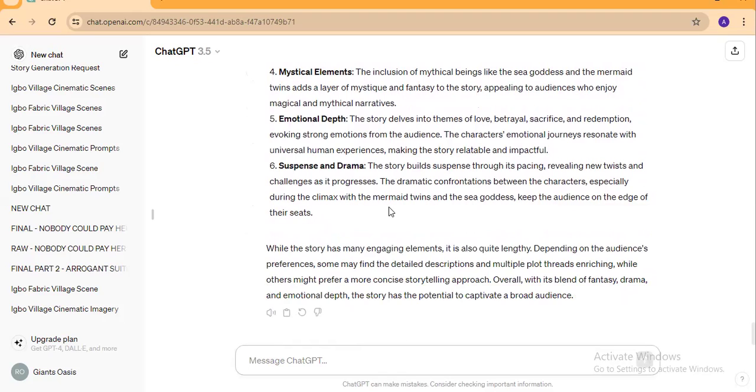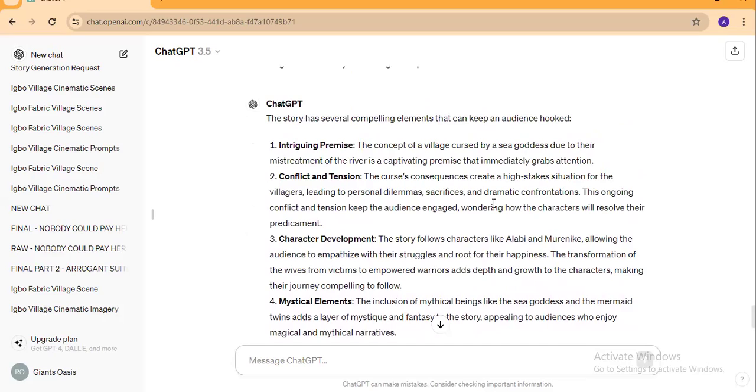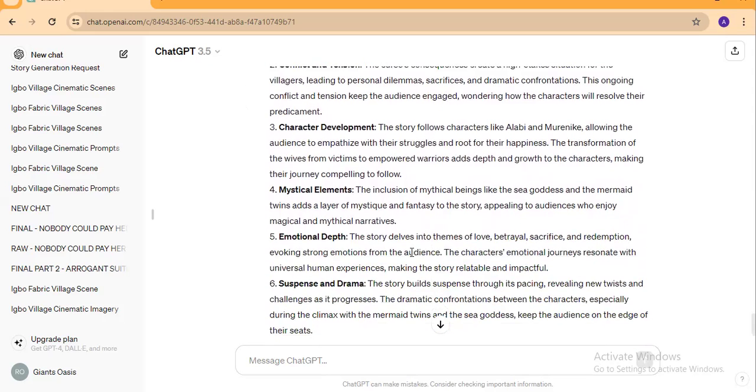Okay, so you can see right from here, you see this number one, intriguing premise, conflict and tension, character development, mystical elements, emotional depth, and all that.